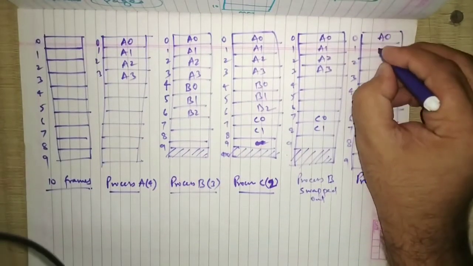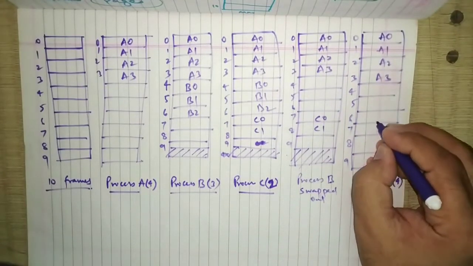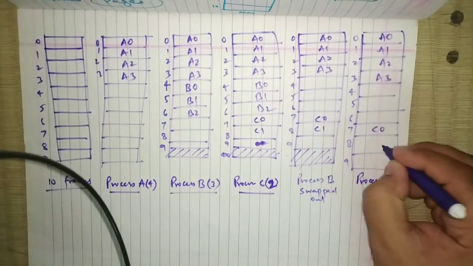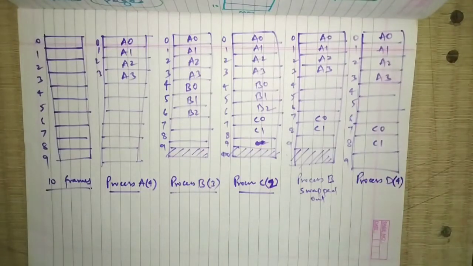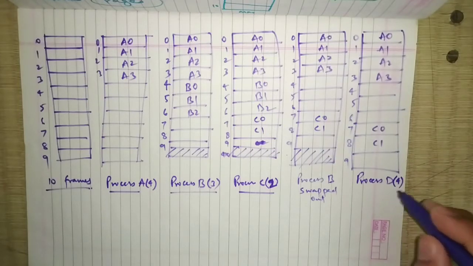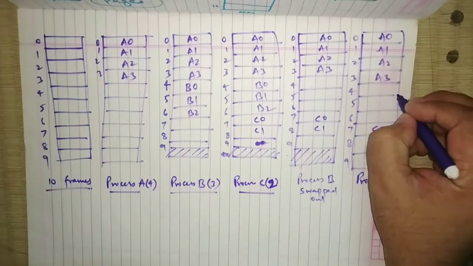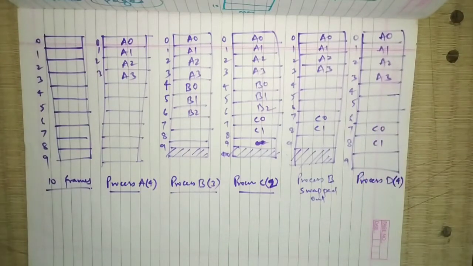We already know that A0, A1, A2, A3 are placed, and C0 and C1 are already placed. Now we have to place the 4 pages of process D inside this memory. How will we do it? We have already said that the solution for external fragmentation is paging.